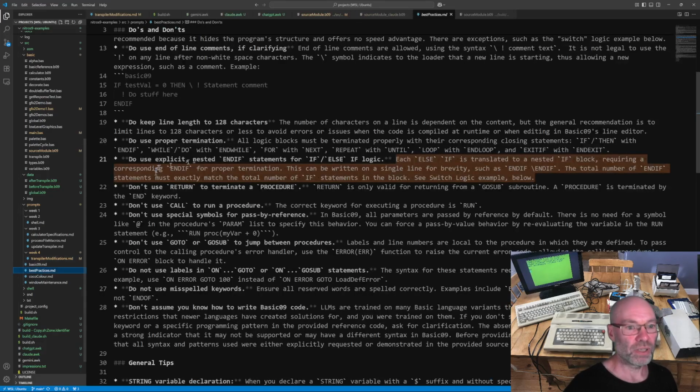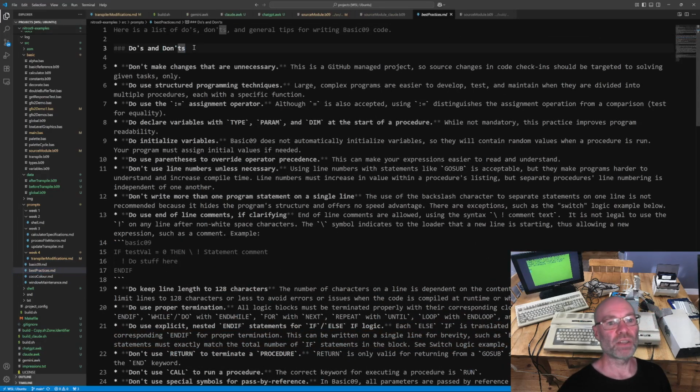So bestpractices.md, this is where I've been creating a big list of do's and don'ts for writing Basic09 code. I didn't give this to any of the models, specifically because I had the examples of exactly what I wanted done. It doesn't have to write new Basic09 code, it just had to assume that the meta Basic09 code that I gave it was correct, and it just needed to do the string replacements.